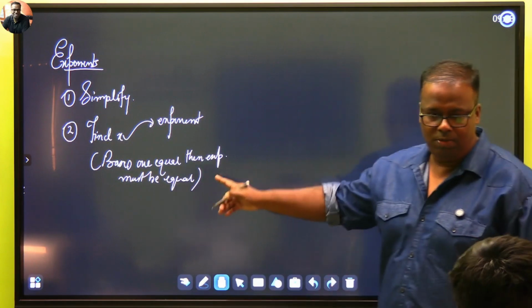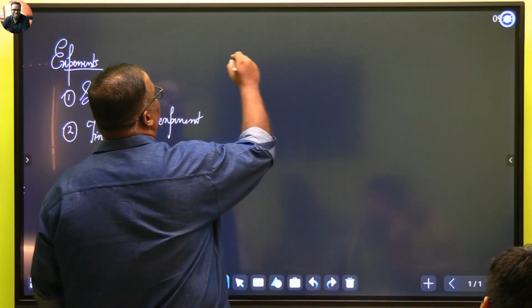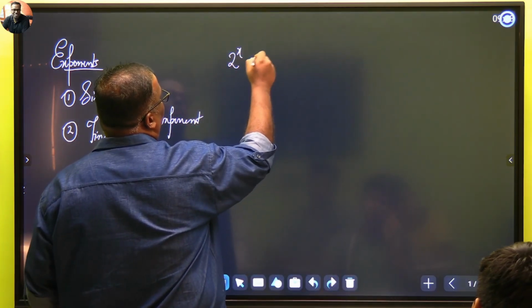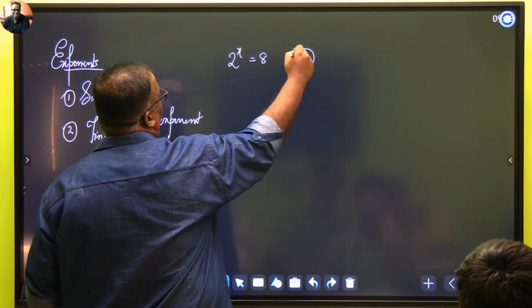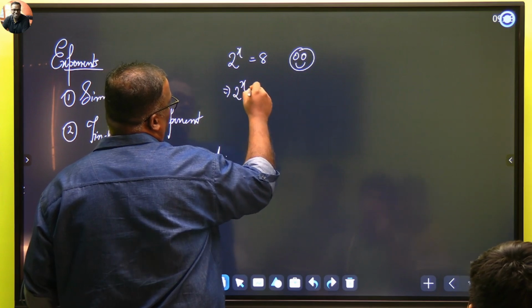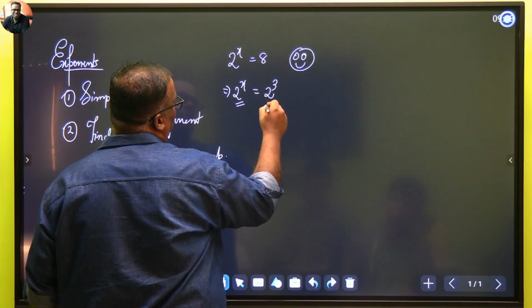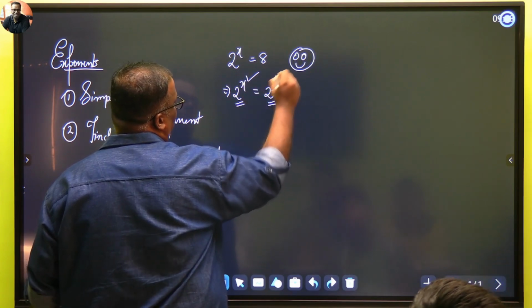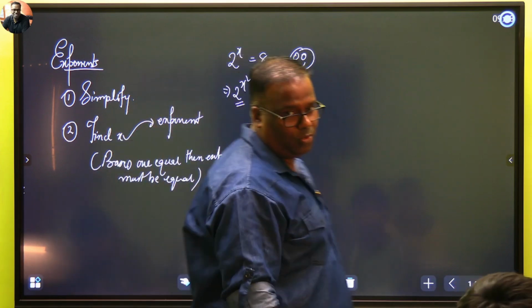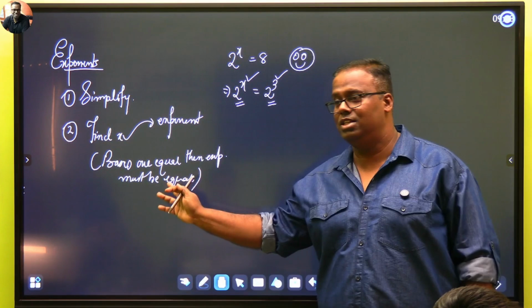Did you understand? How are these problems? These problems will be something like this, Dipanshu: 2 to the power x equal to 8. If you love your school, what will you write? 2 to the power x is equal to 2 to the power 3. Since Maganlal equals Maganlal, Chhaganlal should equal Chhaganlal. Bases are equal, therefore exponents must be equal. You should write this statement.